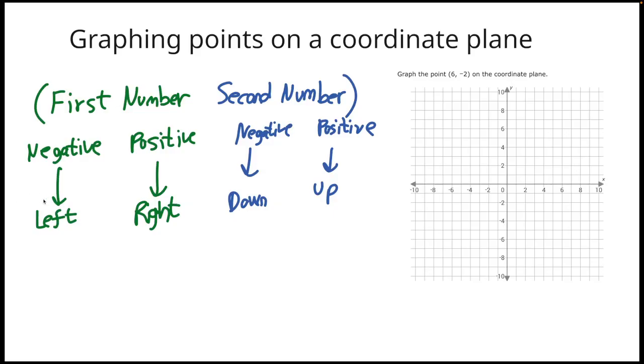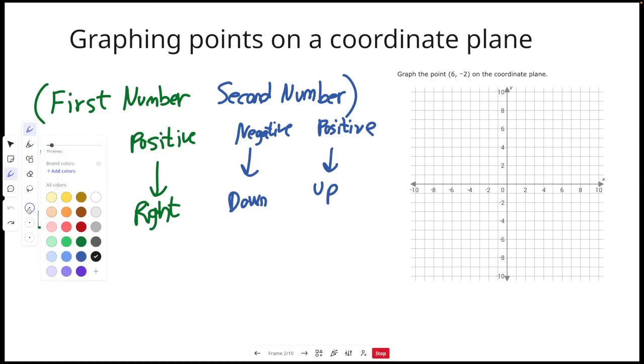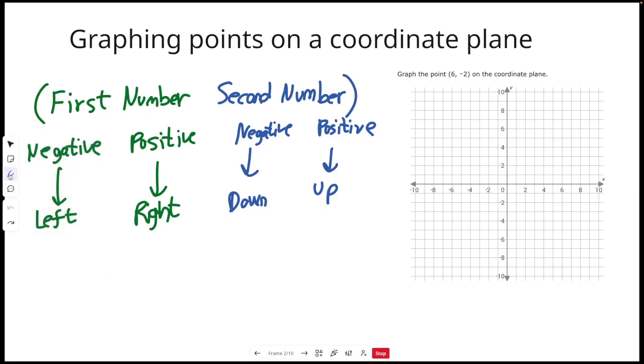So, graphing on the coordinate plane, you're always going to be given two numbers, and those two numbers are just a pair of directions, okay? And so for this problem, it says graph 6, -2. All right, so the first number is the number 6, okay? The second number is -2, all right?